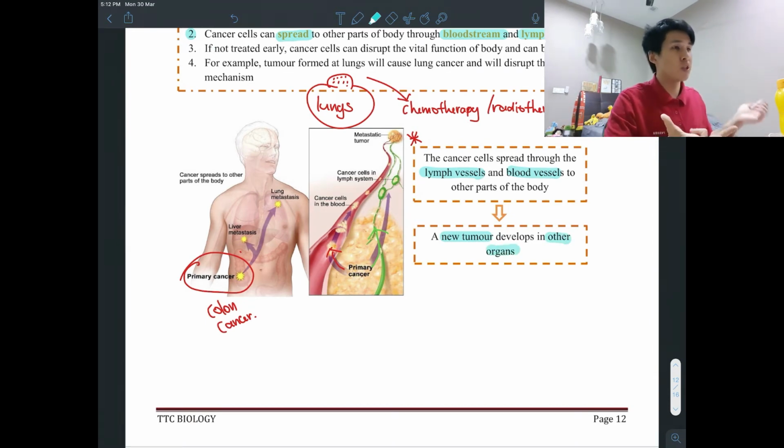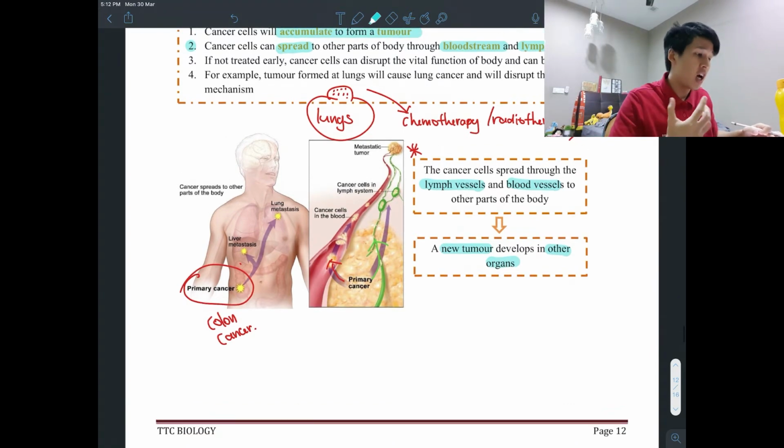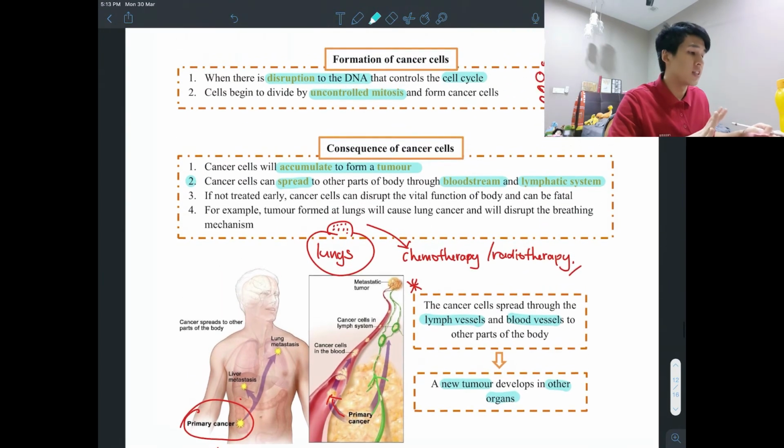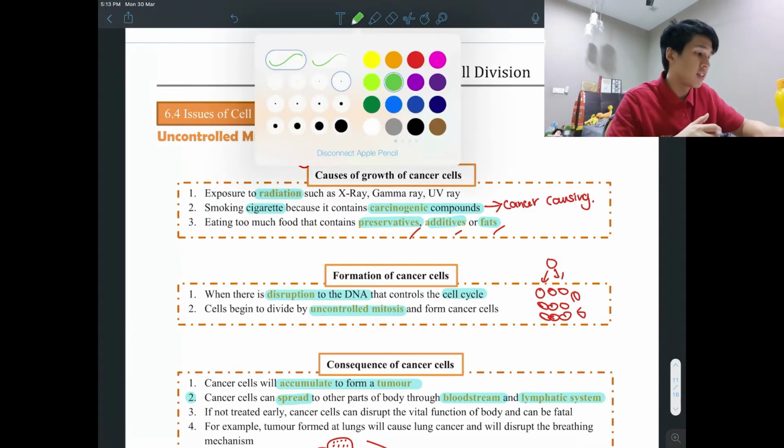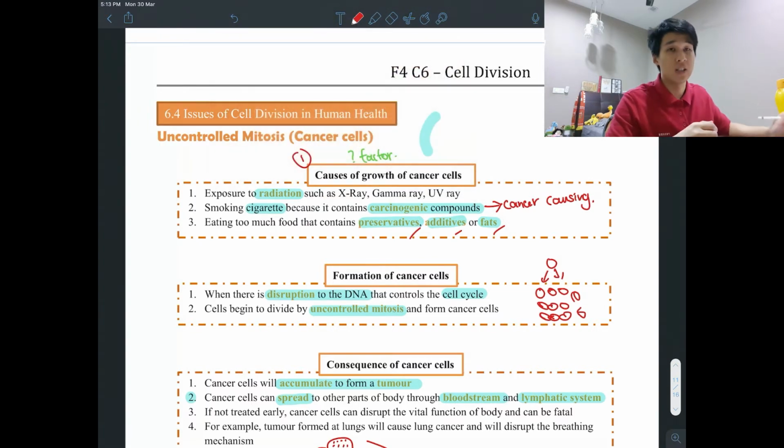So if you manage to treat cancer earlier, it might not have spread yet. At later stages, it will be hard to treat because it's not just at one part, but at every part of your body. Okay, so what kind of questions will they ask you? Number one, the easiest one, they will ask: what are the factors that cause cancer? So these are the three factors: radiation, cigarettes, fats.